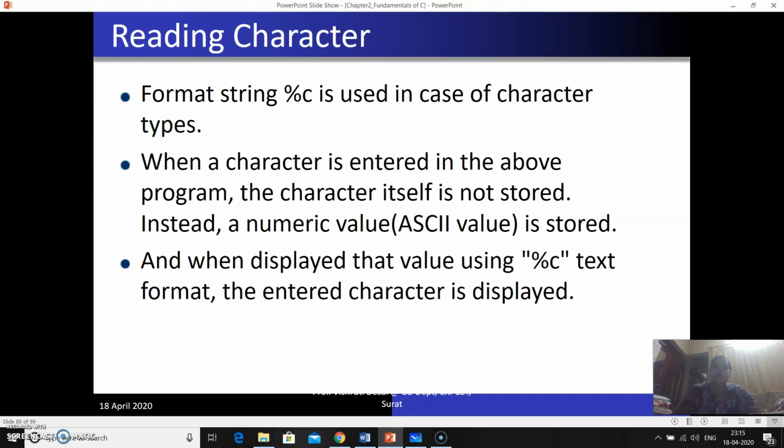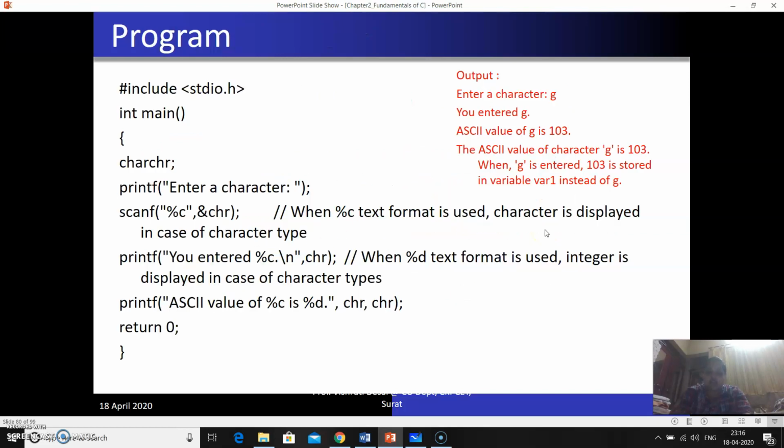Reading a character. In the same way, for reading a character you have to use %c. But whenever a user or the programmer enters a character from the keyboard, the actual character is not stored, but the ASCII value of the character is stored. Here, enter a character. We are entering one character value, so the format specifier is %c.